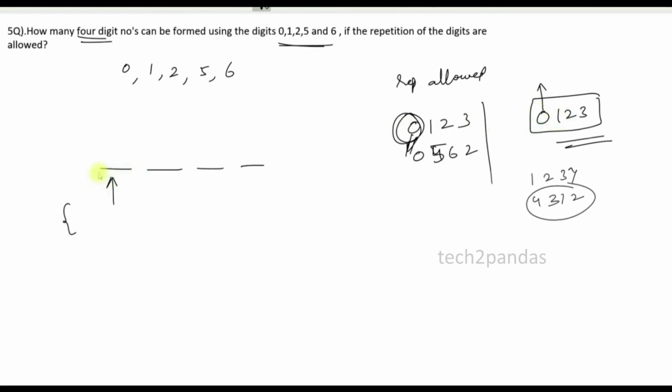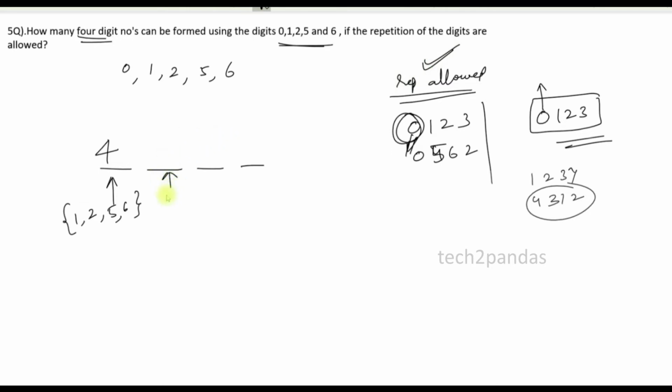So what could be the possibilities for this position? 1 is possible, 2 is possible, 5 is possible, 6 is possible. So I can take 4 here itself. Again, the repetition is allowed. For this position I can take any number 0, 1, 2, 5, 6, because there is a condition that repetition is allowed, so I can take any digit again and again.